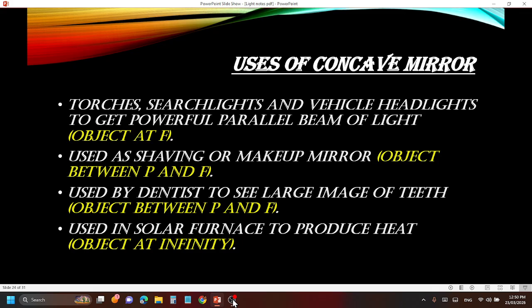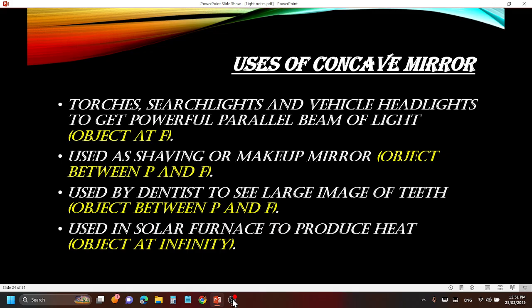So this is the case we get when the object is at F. The people have made the light be kept at F, due to which they can get a powerful parallel beam of light. Clear? Now the second use, that is used as a shaving mirror or makeup mirror.